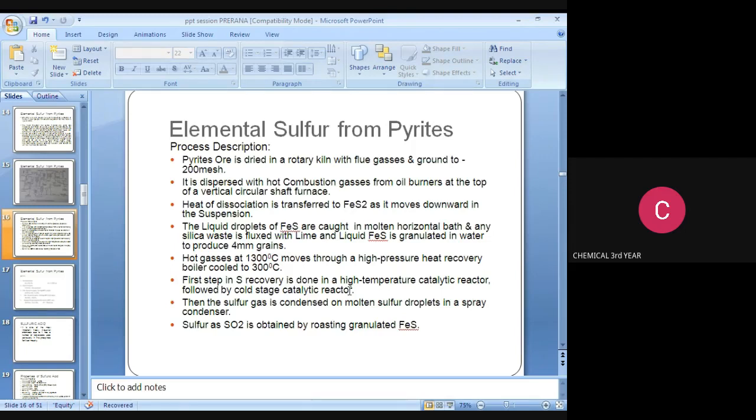The first step in sulfur recovery is done in a high temperature catalytic reactor followed by a cold catalytic reactor. The two reactors involved in this process are the hot reactor, that is the high temperature catalytic reactor, and the cold temperature catalytic reactor. Then the sulfur gas is condensed on the molten sulfur droplets in a spray condenser. Using the spray condenser, we can cool the molten sulfur. Sulfur as SO2 is obtained by roasting granulated FeS.